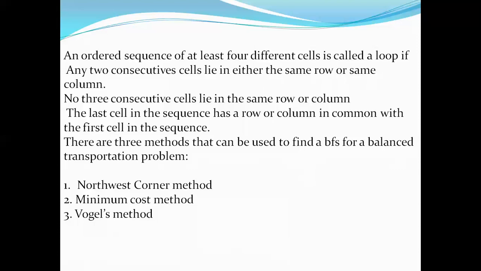To generate this basic feasible solution, the first point in linear programming that needs to be satisfied is that the given constraints, that is x comma y, should be definitely greater than 0. There will not be any other concept of less than 0, and the equal to 0 concept also will not lead to the balanced condition. So hence we have three different methodologies: northwest corner method, minimum cost method, Vogel method.